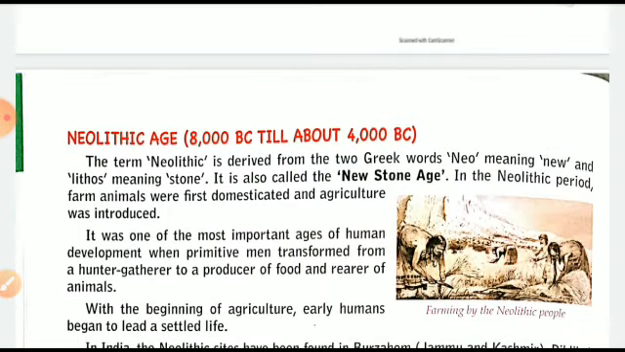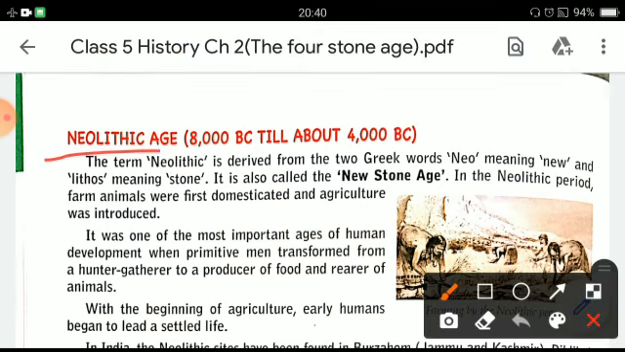Now, about the Neolithic age, which is the next and the third stage. It remained from 8000 BC till about 4000 BC. And the term Neolithic is also derived from two Greek words, neo, meaning new, and lithos, meaning stone. It is also called the New Stone Age.